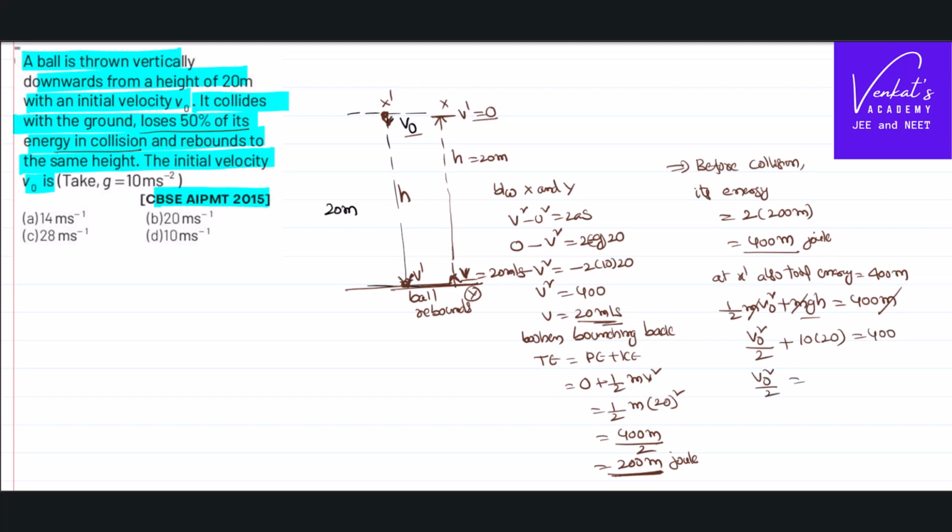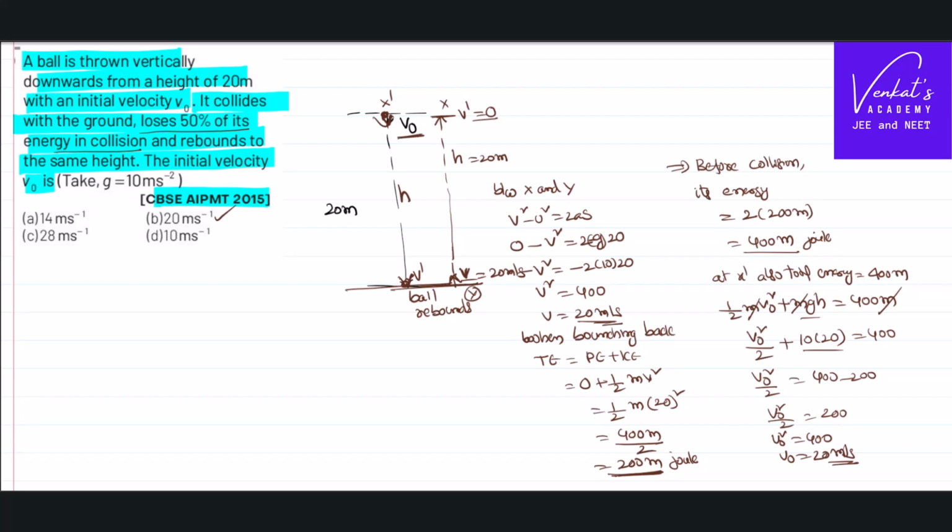So v0 square by 2 plus 200 equals 400. This 200 on the other side becomes minus, so v0 square by 2 is 200. v0 square is 400, so v0 is 20 meter per second. So it has a velocity of 20 meter per second initially. So all these things will happen, right?